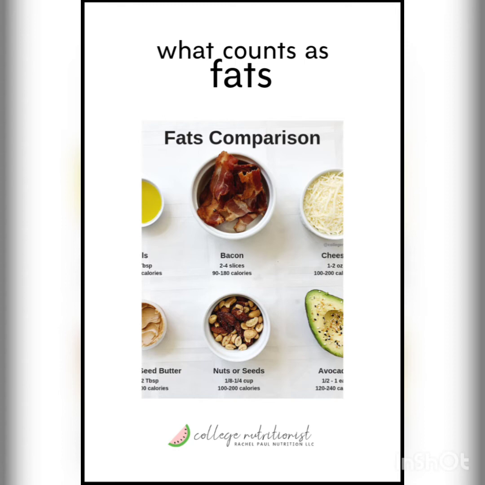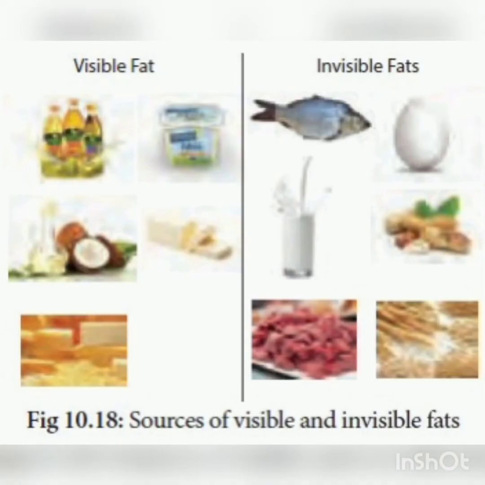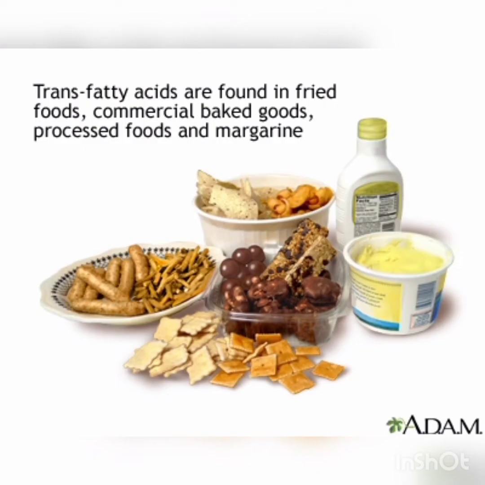One is length. Fatty acids can be short or long. Another, more important difference is the type of bond between the carbon atoms. Some fatty acids have only single bonds. Others have both single and double bonds. Fatty acids with only single bonds are called saturated, and those with one or more double bonds are called unsaturated. Now, most unsaturated fats are good for you, while saturated fats are bad for you in excess. For saturated fats, the story pretty much ends there, but not for unsaturated fats.